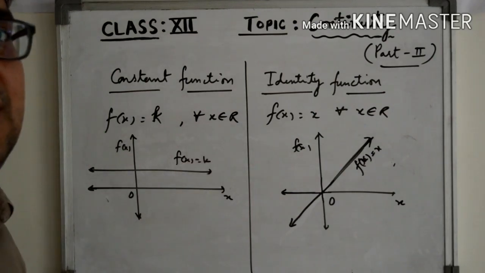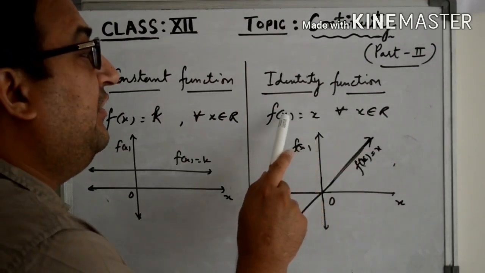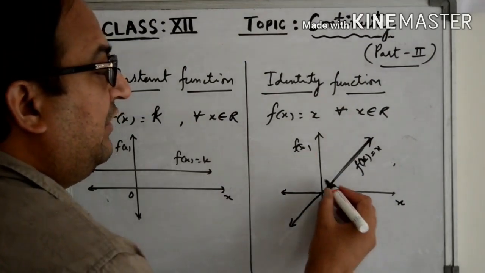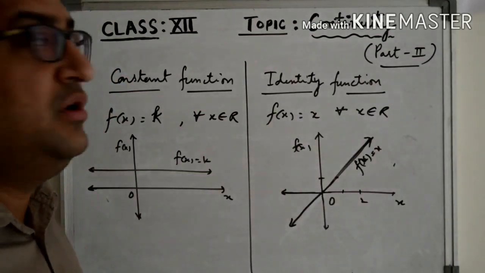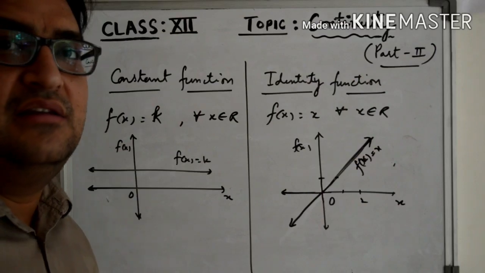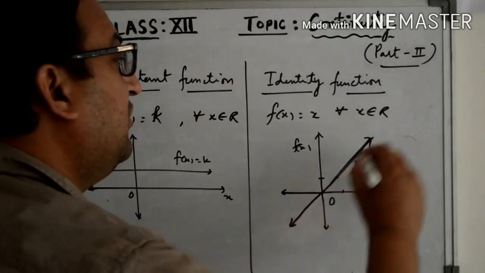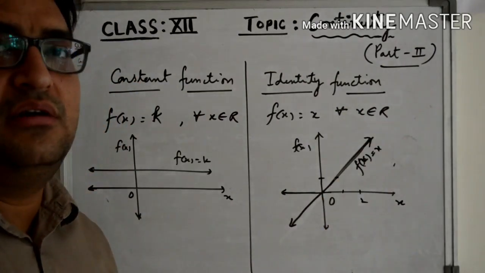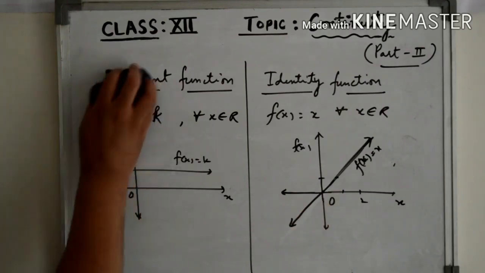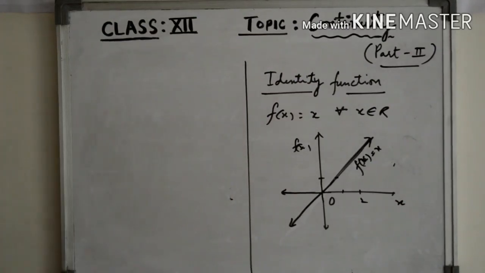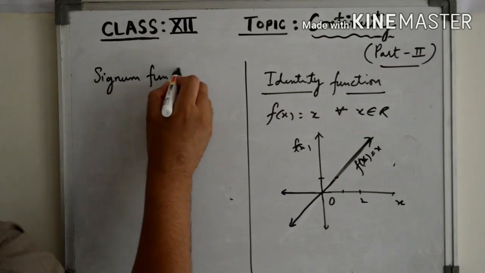And same is the case with the identity function. So the definition of the identity function is f(x) = x. Whatever we put as input, we get the same as output. At 1 we have the output 1, at 2 we have the output 2. Whatever is the input, same is the output. And the domain of this function is again the set of real numbers, and the graph of this function will be like this, right? So again you can see the function is continuous at every point of its domain, so it is also a continuous function. Next we discuss the signum function. You might be remembering this function, the signum function.